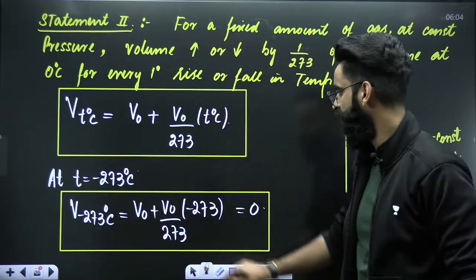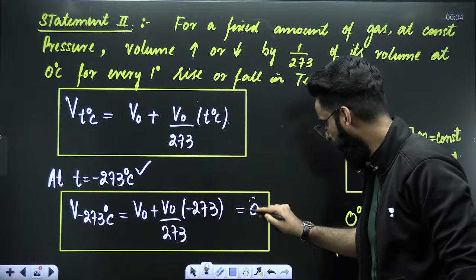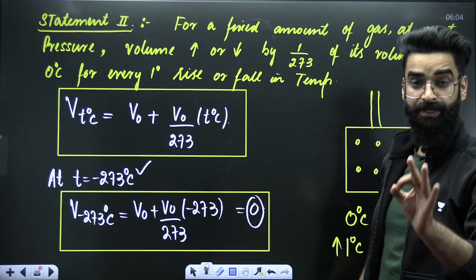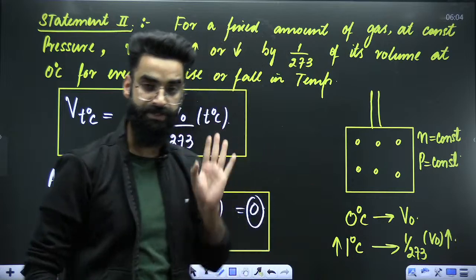at which volume of the gas becomes 0, we call that particular temperature absolute 0, right? So let me write its definition first.